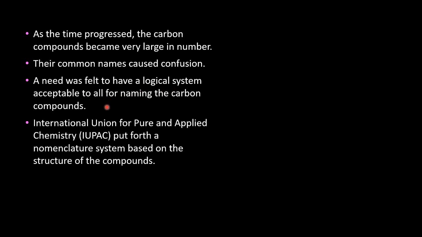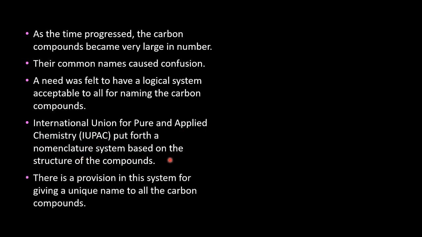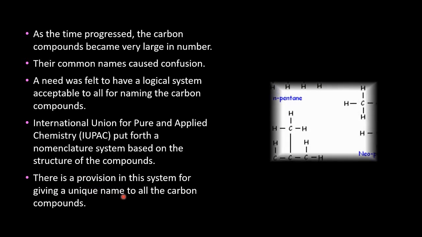So an association called International Union for Pure and Applied Chemistry, generally called IUPAC, put forth a nomenclature system based on the structure of the compounds. This provides provision for giving a unique name to all the carbon compounds, whatever the carbon compounds may be.